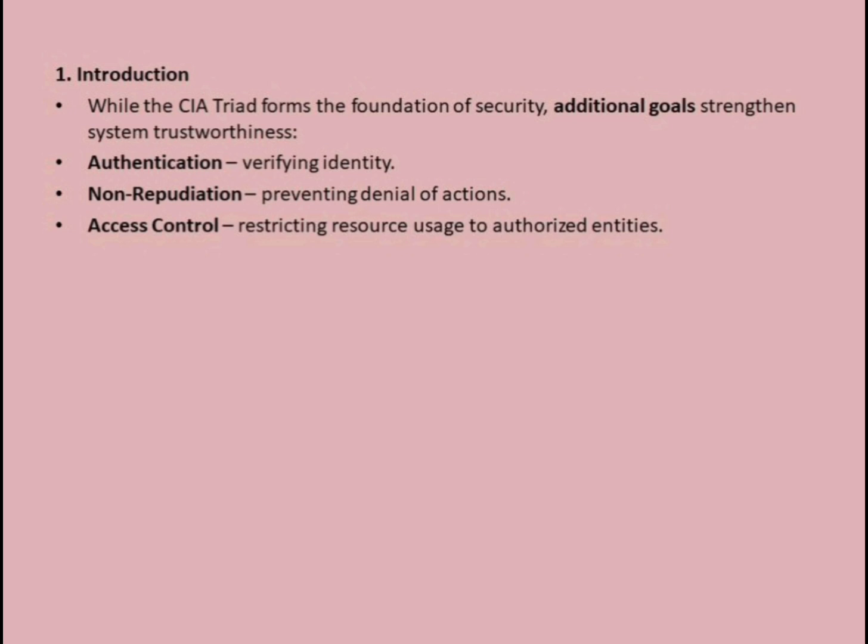Authentication, making sure someone is who they claim to be. Non-repudiation, ensuring no one can deny their actions later. Access control, allowing only authorized people to use specific resources. These goals work together with the CIA Triad to provide complete protection for data and systems.